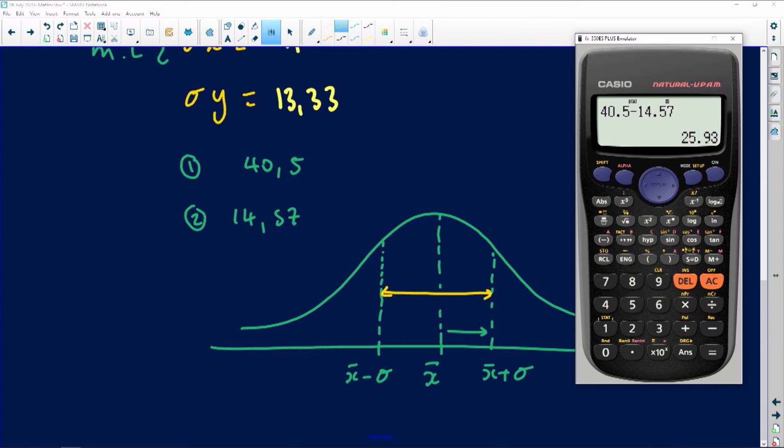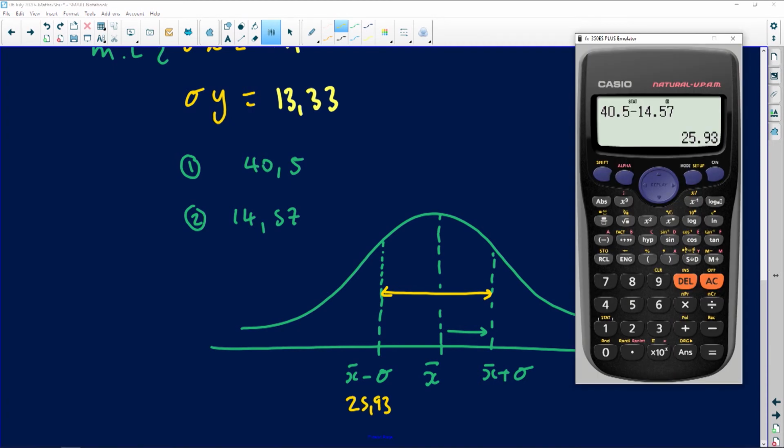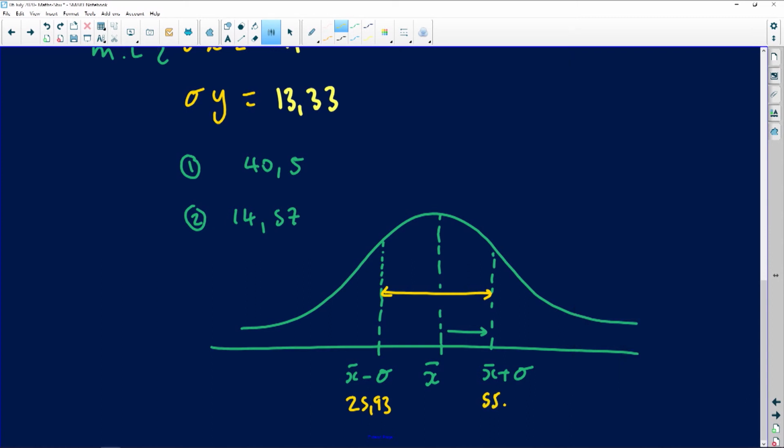Minus 14.57, I'm getting a value of 25.93. And those that are above 1 standard deviation from the mean, it's just going to be the same numbers, but you're not subtracting them now, you are adding. And then you're going to have 55.07. So I'm looking for all the marks that are between 25 and 55.